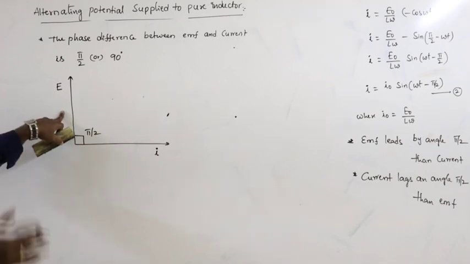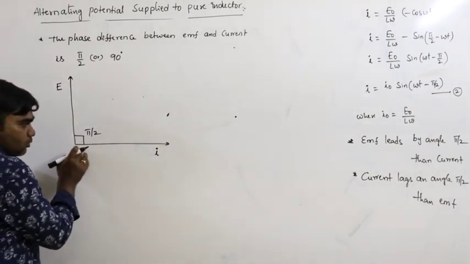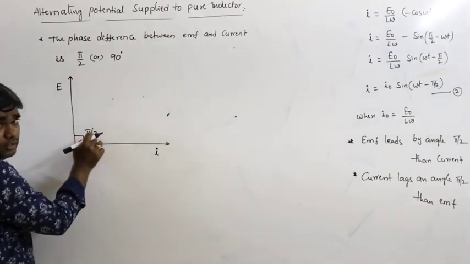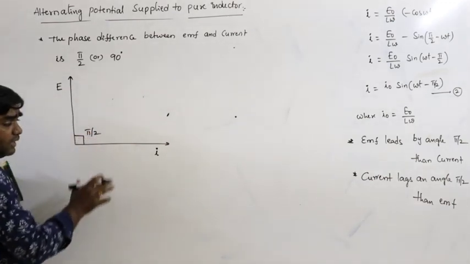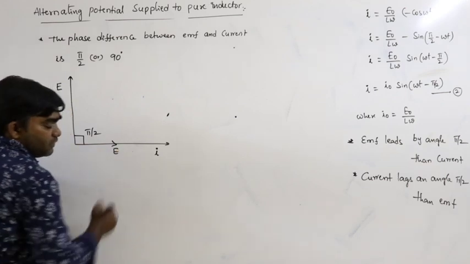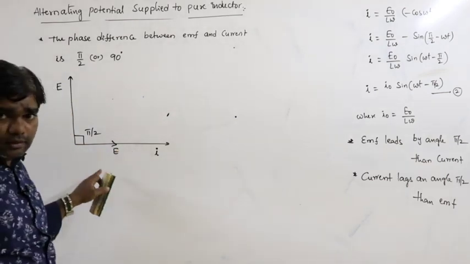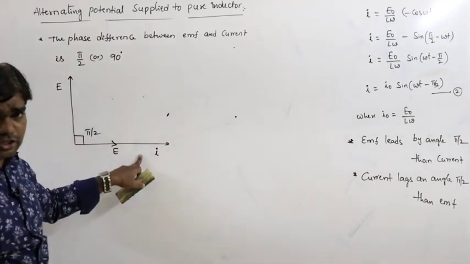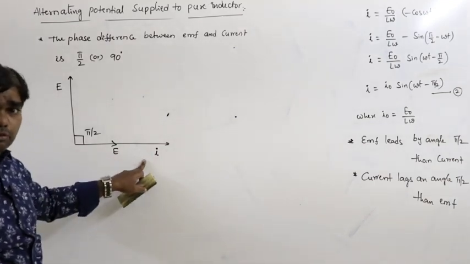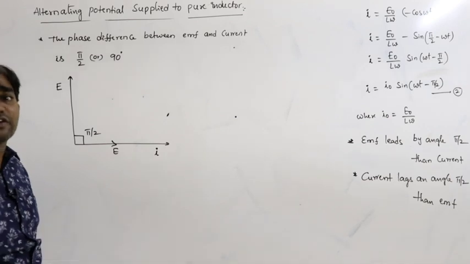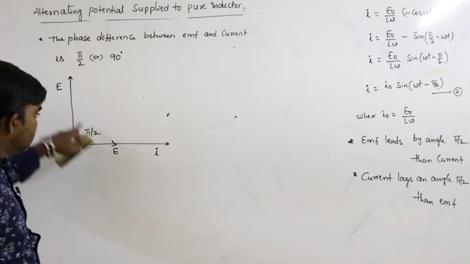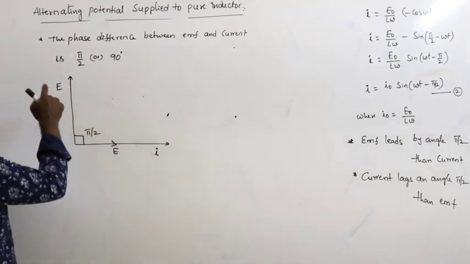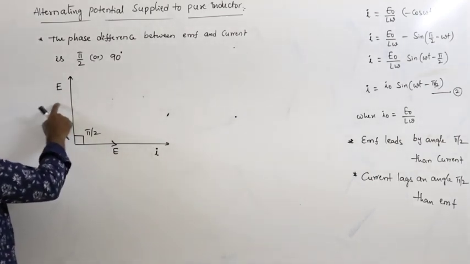Because EMF leads, both start from the x-axis, but EMF leads by an angle pi by 2. Actually, if a resistor is connected to the alternating potential, EMF and current both are in the same direction, because the phase difference is 0. But here the phase difference is pi by 2. That's why EMF is mentioned like that. Why is EMF mentioned here? Why isn't the current mentioned here?